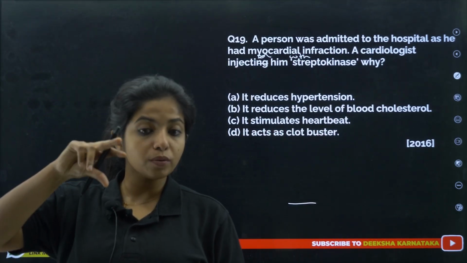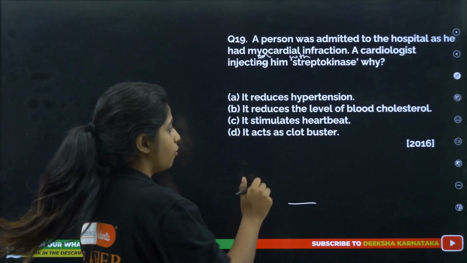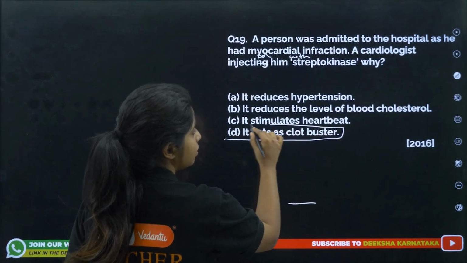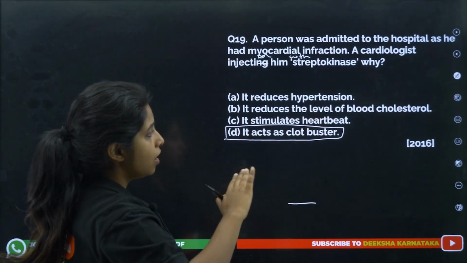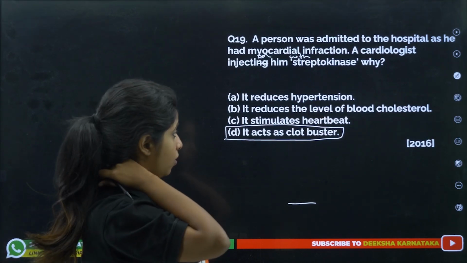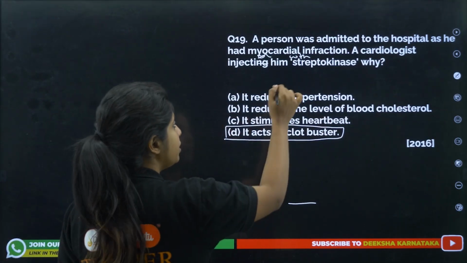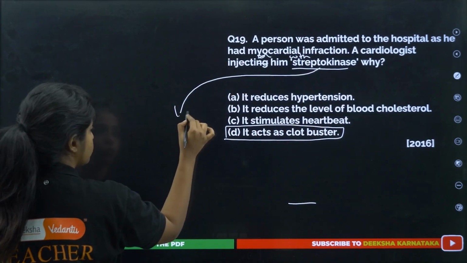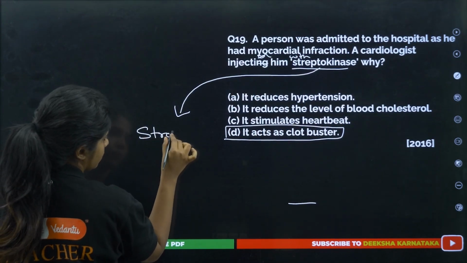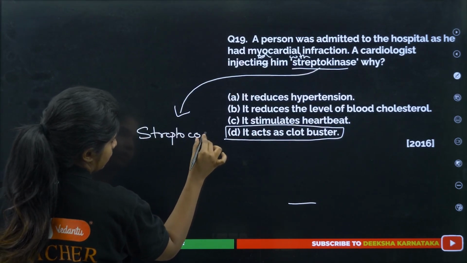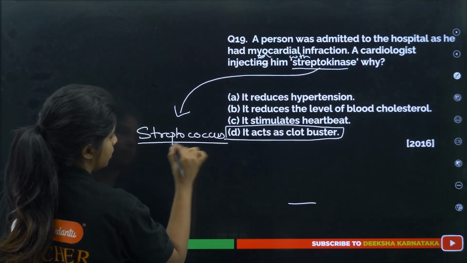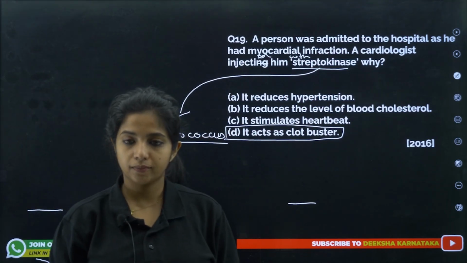It is going to remove the clot which is there. So, obviously, this is the answer. It is not the one that reduces hypertension or reduces the blood cholesterol level or stimulates the heartbeat. No, my dear children, it is just a clot buster. And who releases it? It is again a bacteria whose name is Streptococcus. Cool?